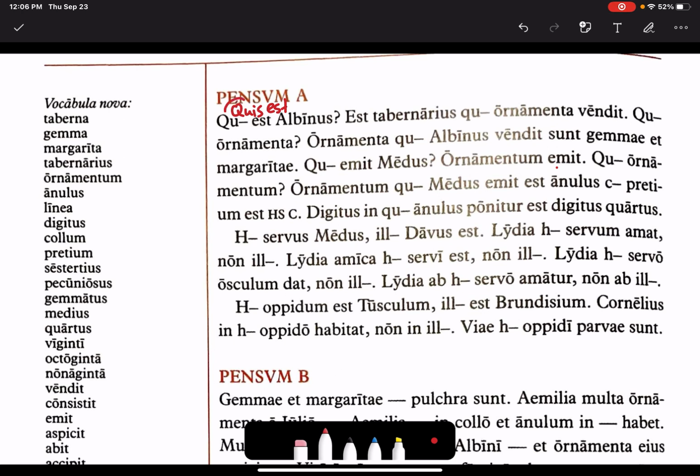And we say quis and not qui because we're asking the question who and not which. If we were to ask a question with which in it, I might say qui vir est ille? Which man is he? Or which tabernarius is he?